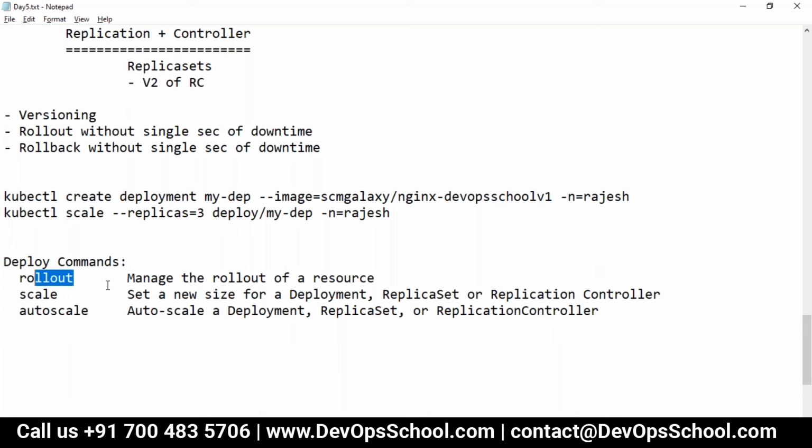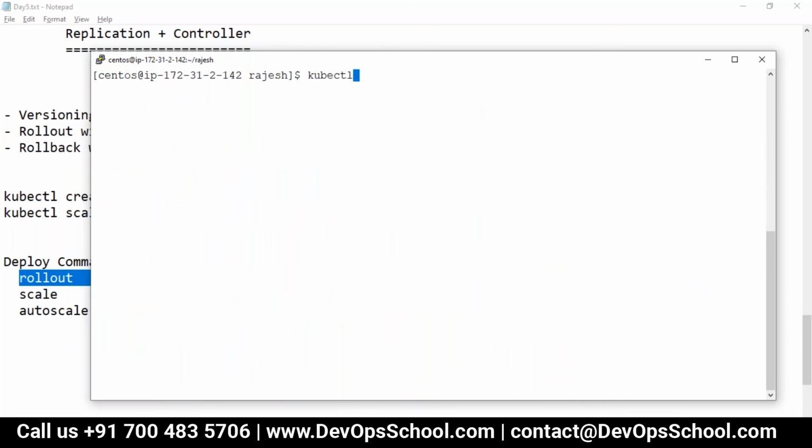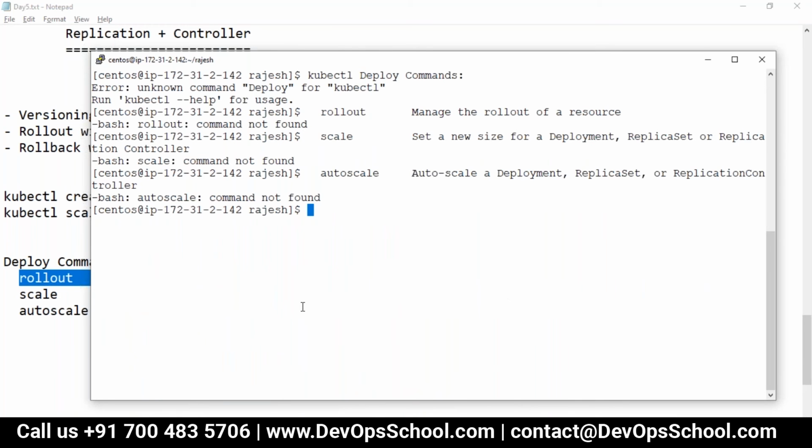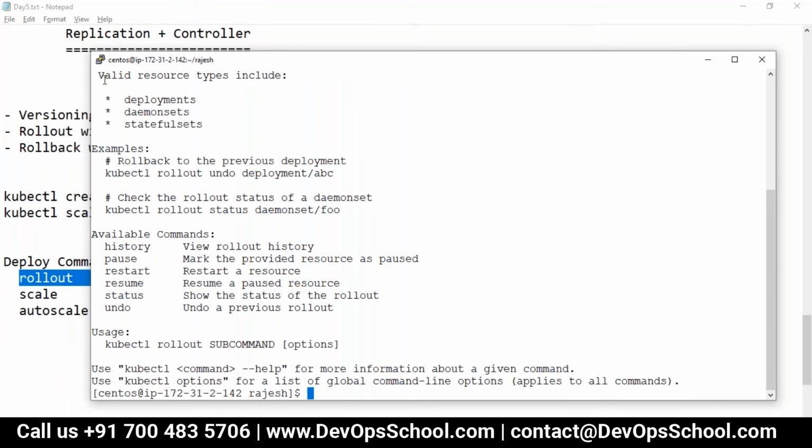Now, rollout is for what? It manages the rollout of the resources. So which resources? Let's understand this. Here, kubectl rollout -h, and you see you can work with rollout on deployments, daemon sets and stateful sets. Now the question is, what are daemon sets and stateful sets? I will discuss this a little later, but let's talk about the deployment first.